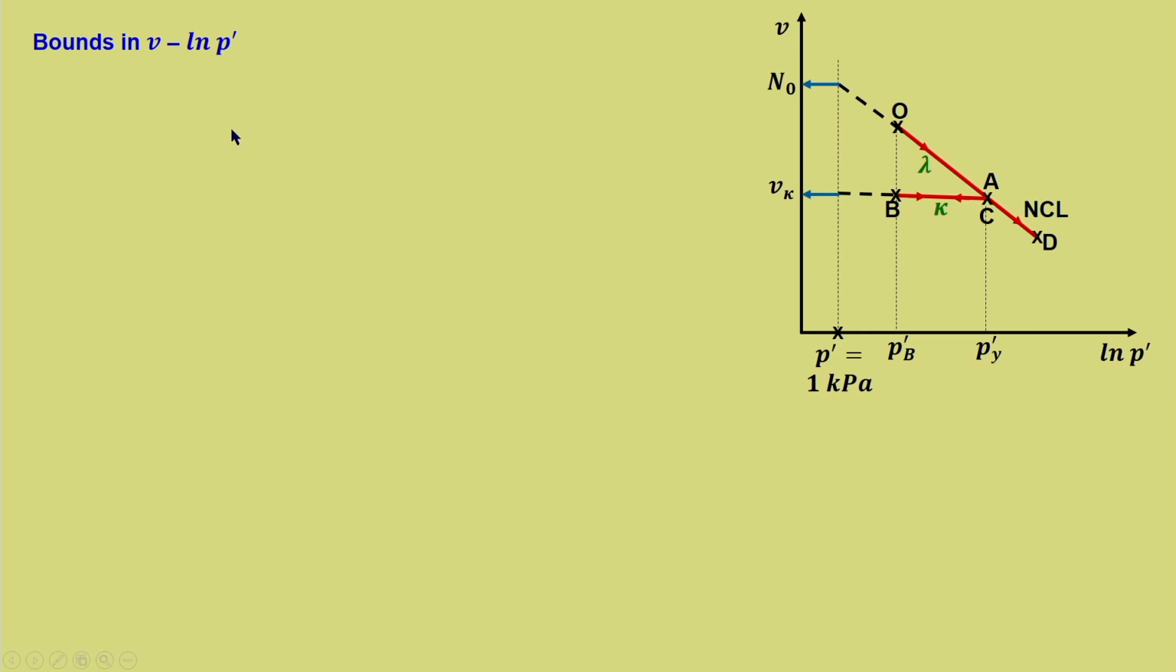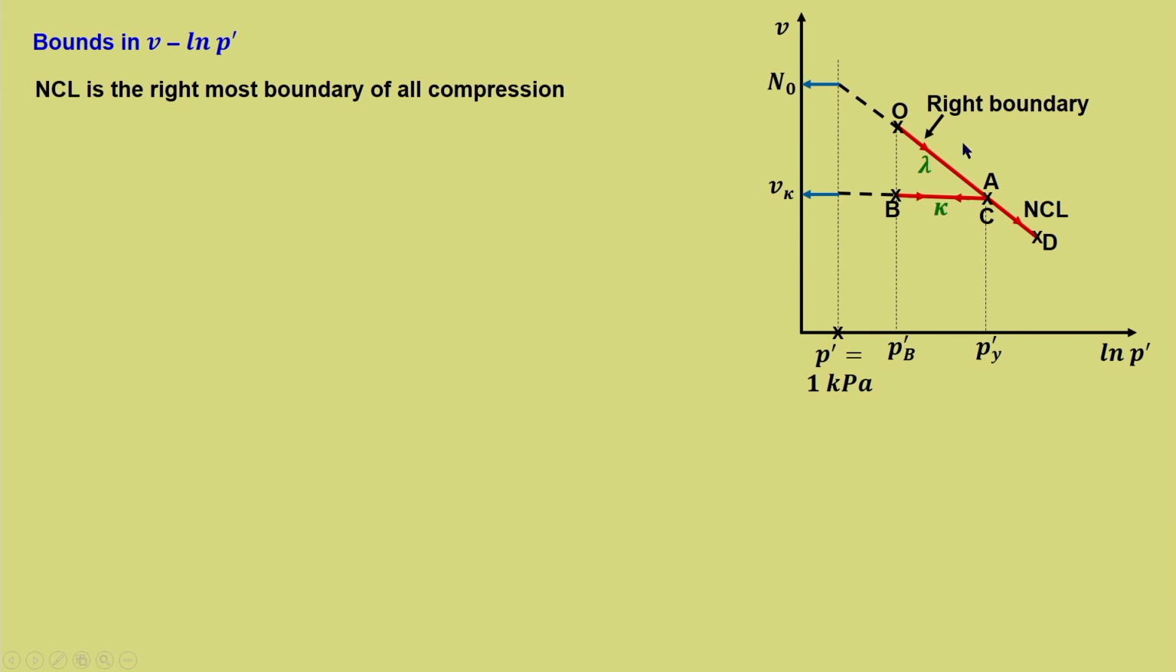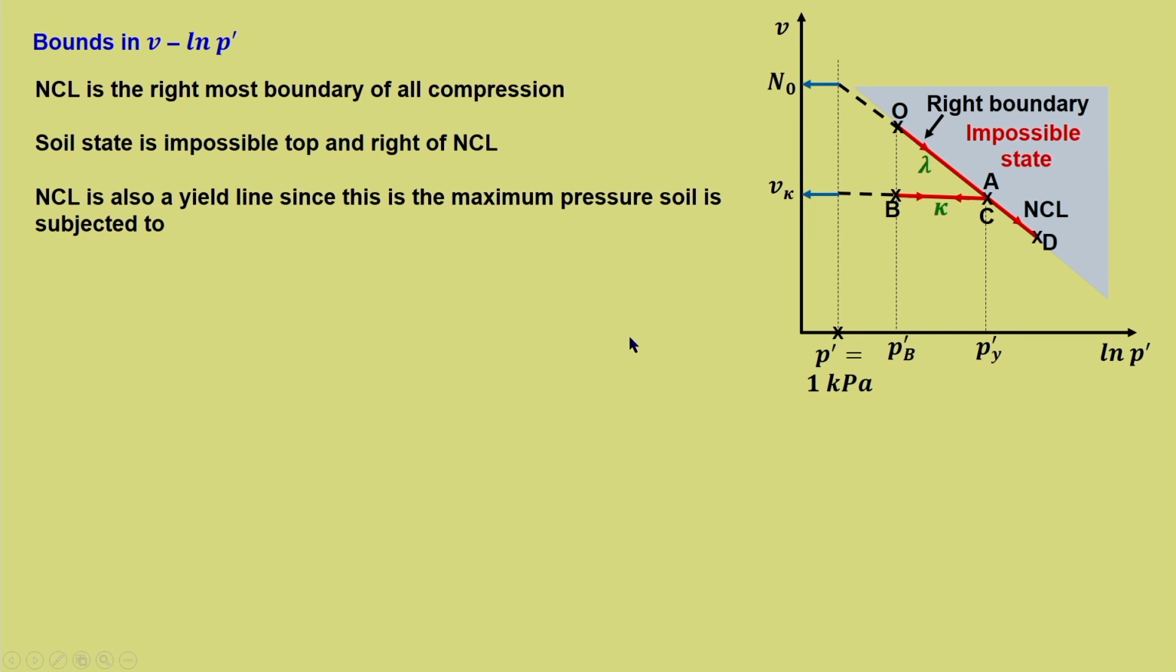Now we have already discussed the rightmost boundary, that is the normally consolidated line. We will try to add a bit more on this. Bounds in the V ln P' plot: NCL is the rightmost boundary for all compression. So any compression that you do gets terminated on the normal consolidation line. This is the right boundary. Soil state is impossible top and right of NCL. So any soil-related point on this part is not possible, and that is why it is marked as the impossible state.